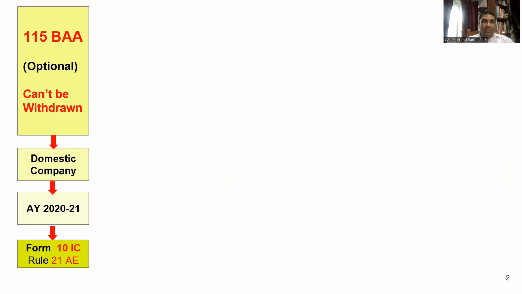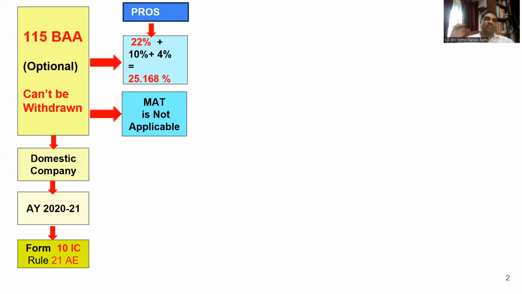Now, you might be thinking, why at all should I exercise the option? What are the benefits? First, let us talk about the pros, then we'll go to the cons. There are many advantages. The chief advantage, which is visible on your screen also, is that the applicable tax rate is 22%. Many of you might be aware that for a domestic company, the income tax rate may be 25%, maybe 30%. It depends upon their past turnover. But once someone opts for this particular provision, 115 BAA, the tax rate becomes 22%.